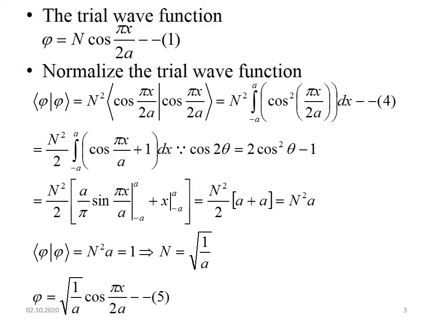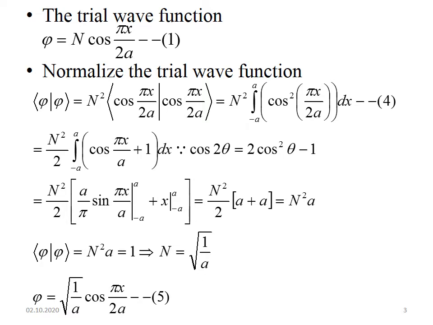Now we have to integrate this. So you know cos 2 theta is equal to 2 cos square theta minus 1. So cos square theta can be written as cos 2 theta plus 1 divided by 2. So it is equal to N square divided by 2 integral from minus a to a of cos pi x by a plus 1 dx. If you integrate the first term, it is a by pi sin pi x by a, and you have to substitute the limits minus a to a. If you integrate the second term, it is x, and you substitute the limits minus a to a.